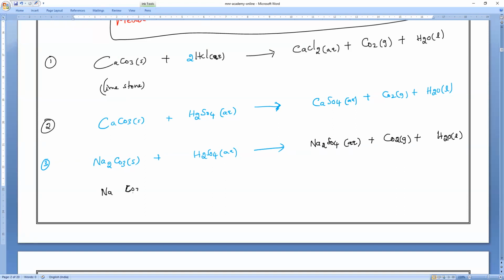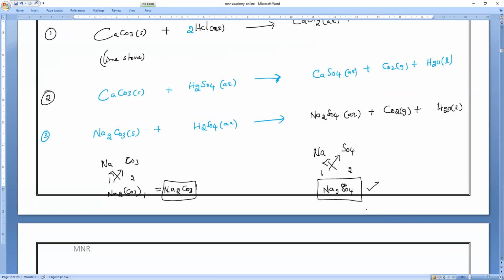Those who don't know the formula: what is the sodium valency? 1. Carbonate valency 2. If I do the crisscross method, Na2CO3. So 1 is not written. Next. No 10th class teacher will teach the formulas of 9th class again. Why am I spending time unnecessarily? Because I want my students to learn. Sodium valency 1, sulfate valency how much? 2. Again, if you crisscross, we get Na2SO4. Write it fast, everybody. So these are the examples. Any doubt, guys? Please respond.